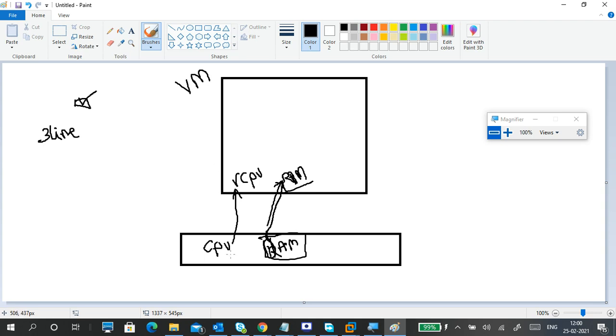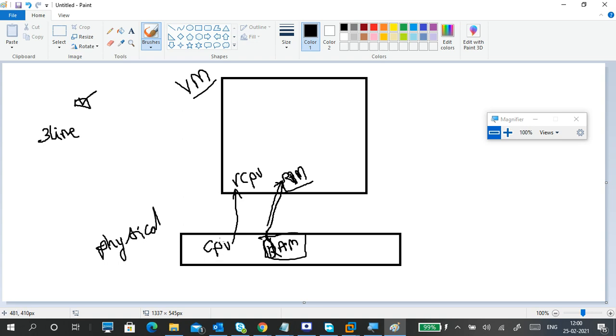So what does it do? It runs on your physical machine only. The virtual machine runs on your physical machine. It's not an imaginary part. It is a physical entity only, but it is virtually existing.